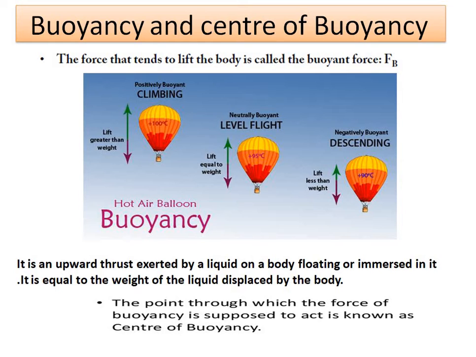If the air temperature inside the balloon is kept at 95 degrees Celsius, then it will be in an equilibrium position. That is, it will not go up and it will not go down. It will be stationary there. So lift is equal to the weight.